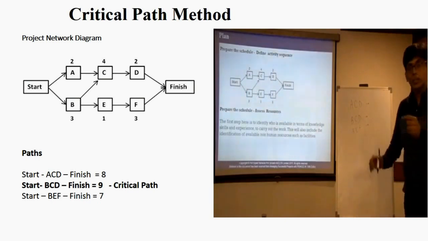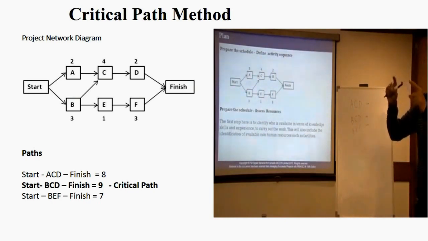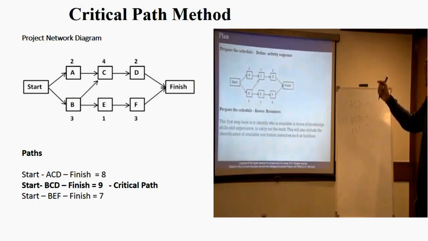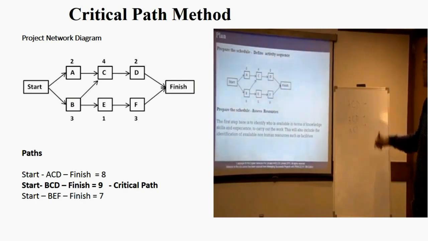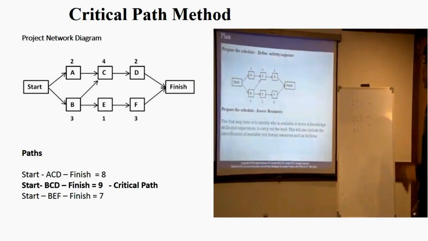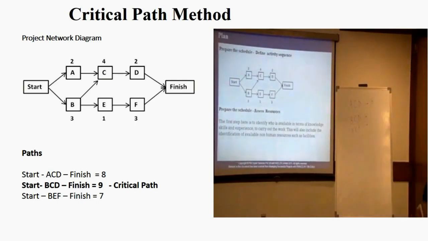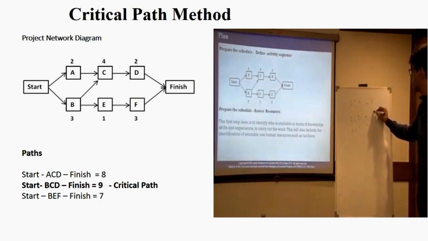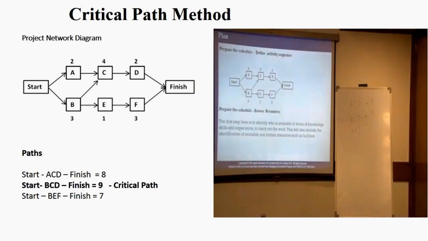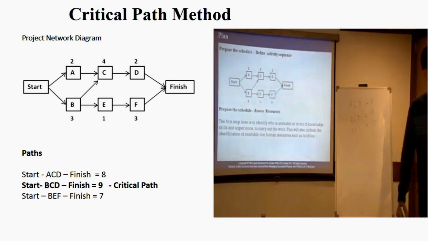Now the numbers written on the activities are the durations in days. The duration of activity A is 8, C is 4, D is 2, B is 3, E is 1 and F is 3. Based on this, what is the length of path ACD? 8 days. What is the length of path BCD? 9 days. What is the length of path BEF? 7 days. BEF is 7 days.